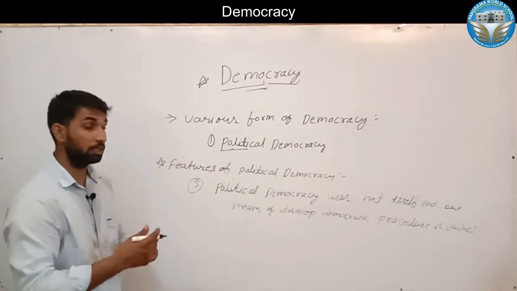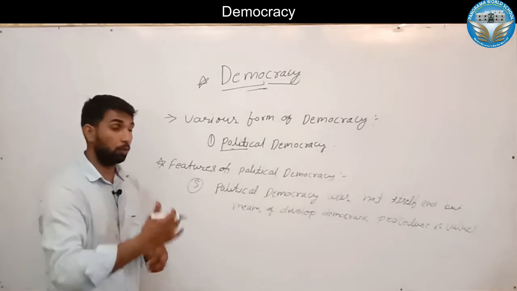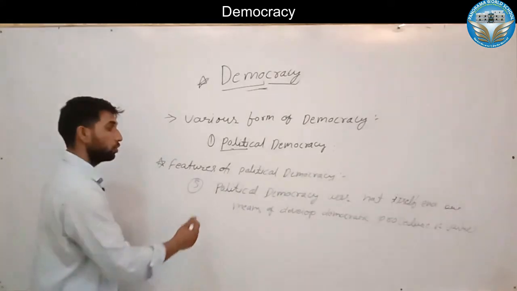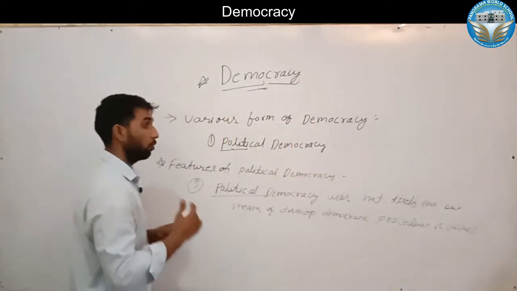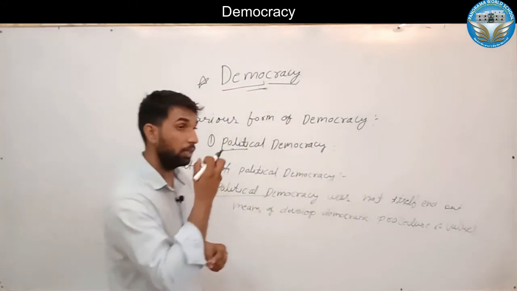We discussed decision making at the individual level, at the group level, and the value system. So political democracy is not itself an end, not an outcome of particular things.